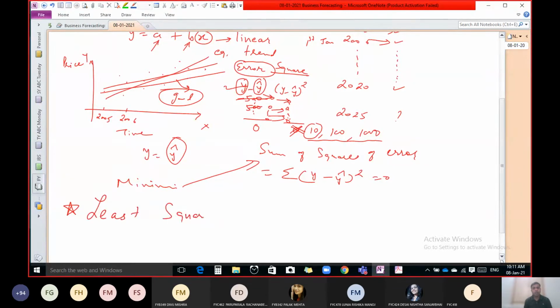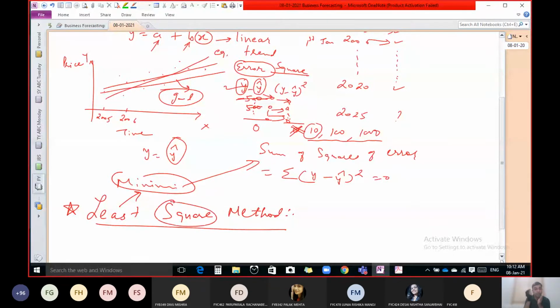So what is the objective of the least square method? The objective of the least square method is to minimize. Least means minimum. What we have to minimize? Square. Square of what? Square of error. So the name of the method is least square method, in which we have to minimize the sum of square of error.